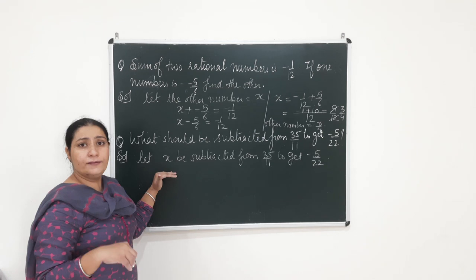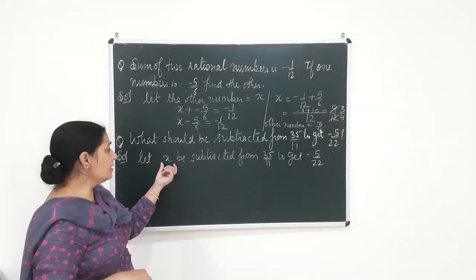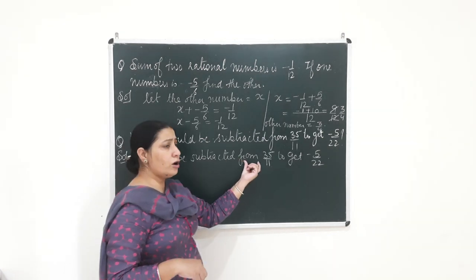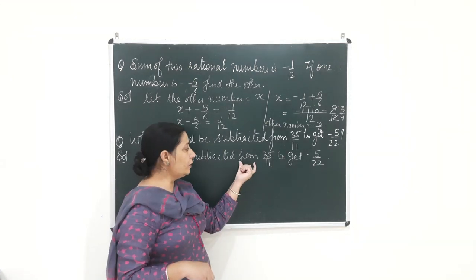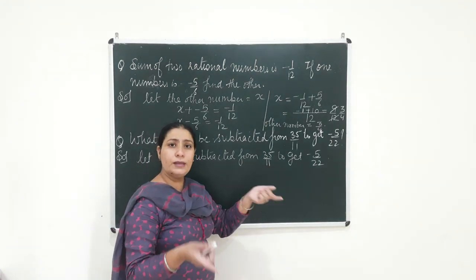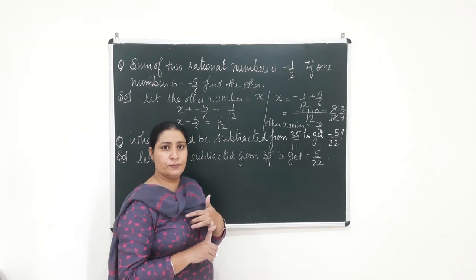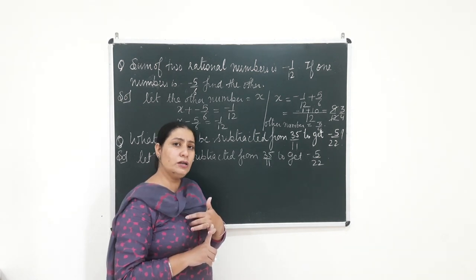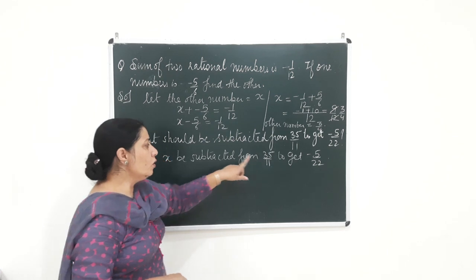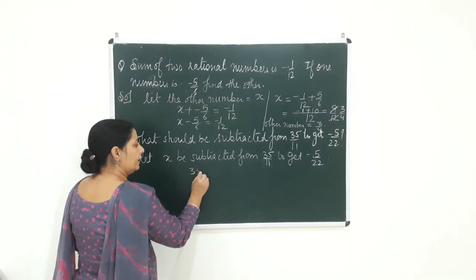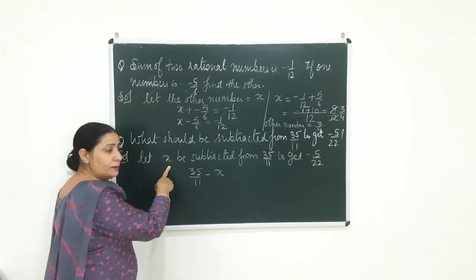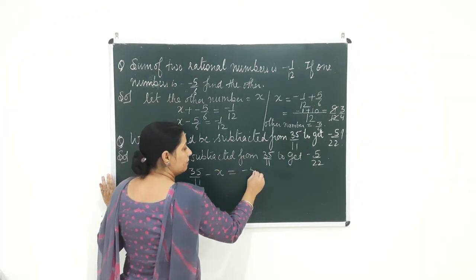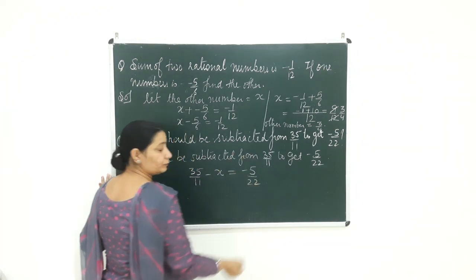The reason why I have written it like this is that when I say x be subtracted from, automatically it comes to my mind that whatever number comes after from has to take the first position. Clear beta? This has been taught in the junior classes to you. So 35 over 11 will come first. I will subtract the number x from it and I will get my answer minus 5 by 22.